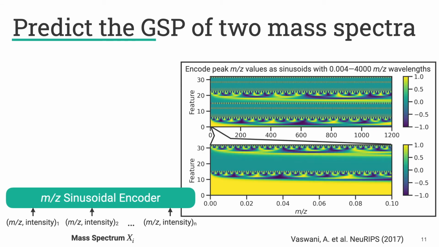If we zoom in, you can see that this pattern goes well into the sub 0.1 m/z range. This is how we're encoding m/z in particular, and this is combined with the intensity using a linear layer to yield our input embedding for the transformer encoder.